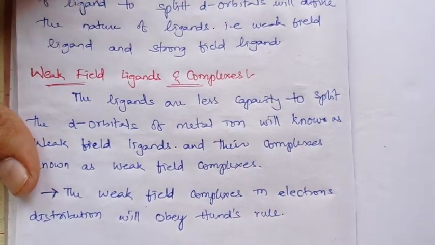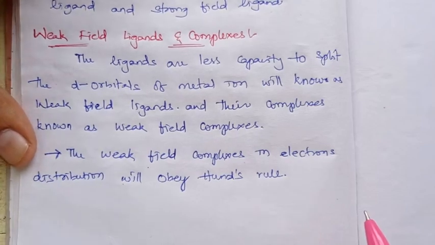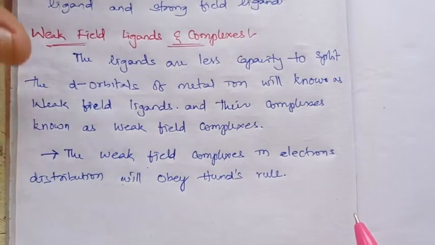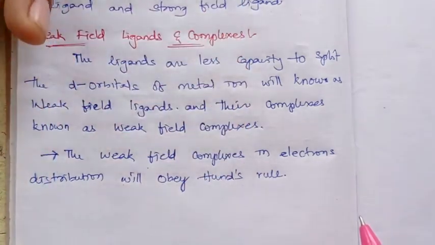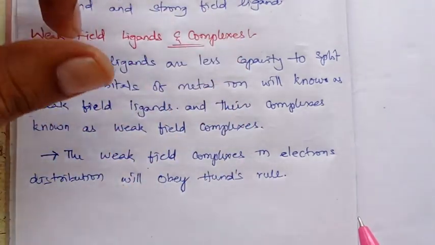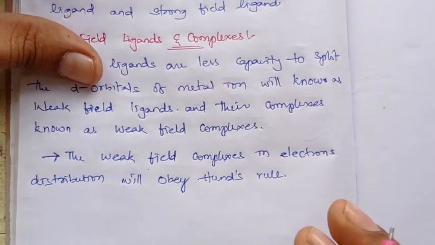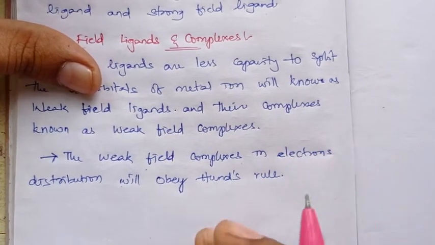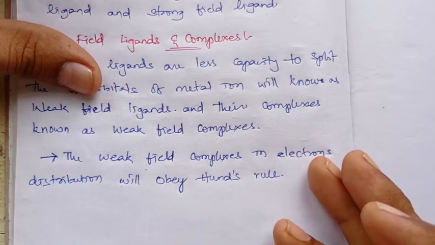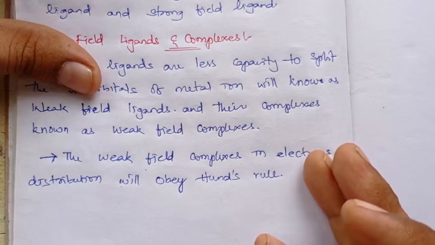What is Hund's rule? When electrons have to be filled in orbitals, the electrons should be filled one in each orbital. Only after that does pairing occur. First it has to attain the half filled configuration, then the remaining electrons beyond half filled start pairing. That is known as Hund's rule, right?